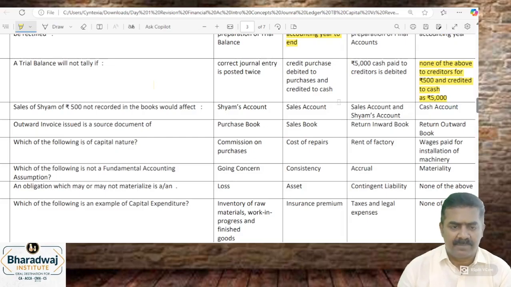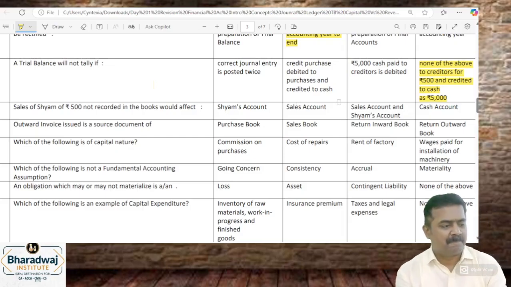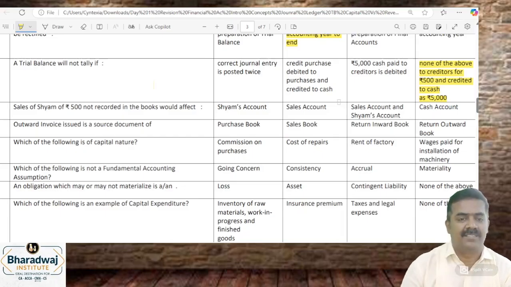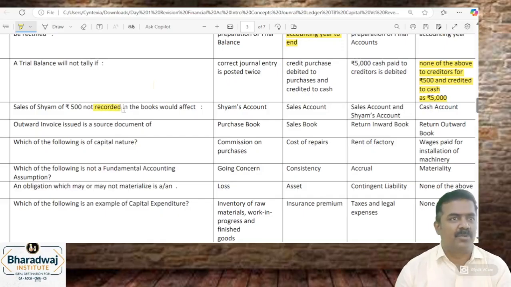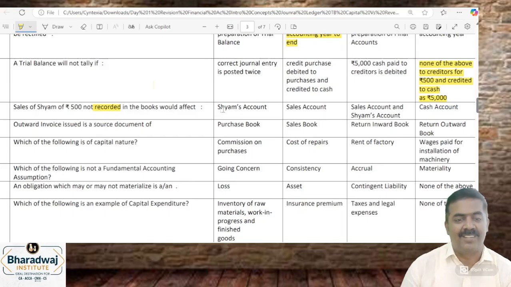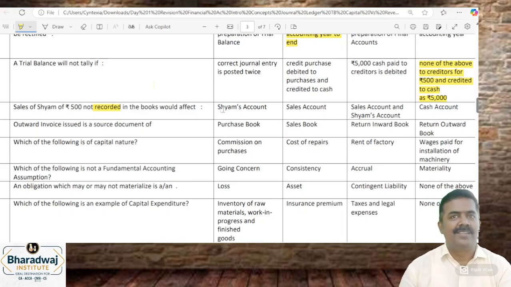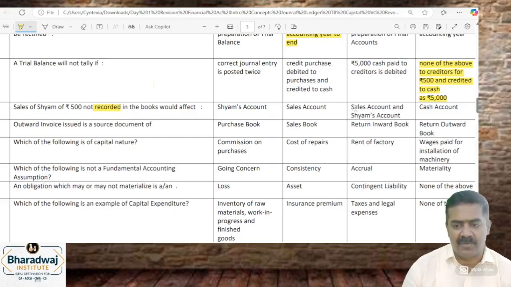Sales. Cash. Think பண்ணு. Sales program record பண்ணல. Not posted or not recorded. Not recorded, journal entry-ஏ பாஸ் பண்ணலன்னு அர்த்தம். அது full-ஆவே omit பண்ணிருக்கான்னு அர்த்தம். Not posted னா தான் அந்த ஒரு account affect பண்ணும். Not recorded னா journal entry we have not recorded. It will affect both sales account as well as what? Shyam's account.